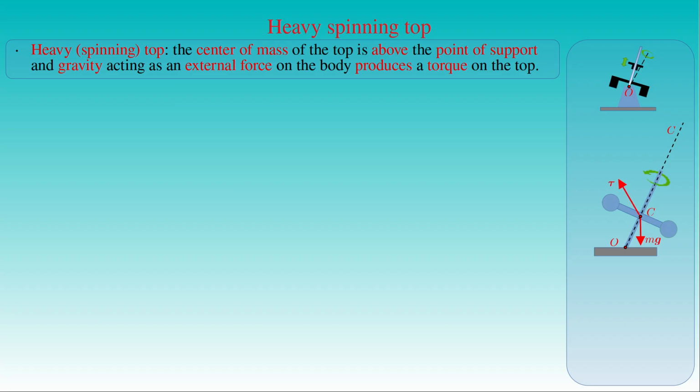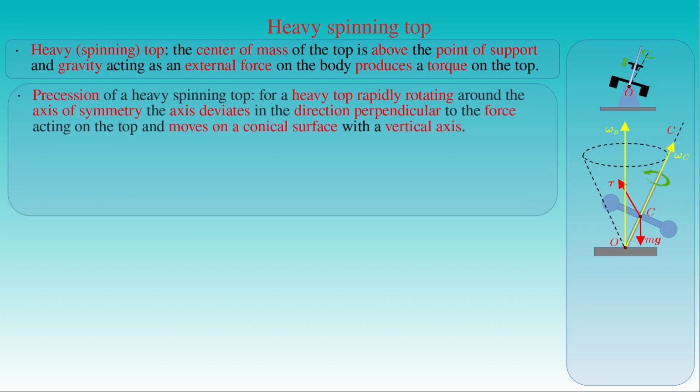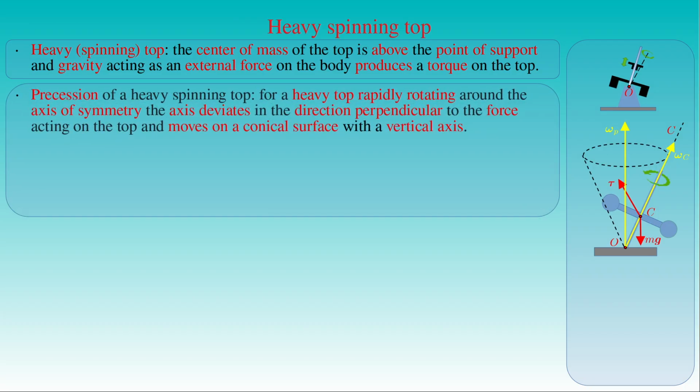In such a situation, the heavy spinning top does not fall down from the stand, but as it spins about its axis of symmetry C with the angular velocity omega c, the axis deviates in the direction perpendicular to the line of action of the force applied on the top, and moves on a conical surface with a vertical axis. This motion of the heavy top, which is well known in the case of the humming top, is called precession. Here the vector omega p pointing upward is the angular velocity vector of the precession.